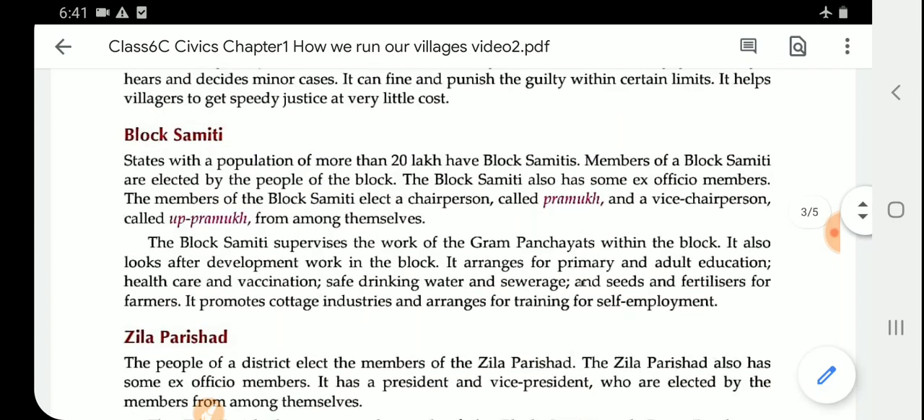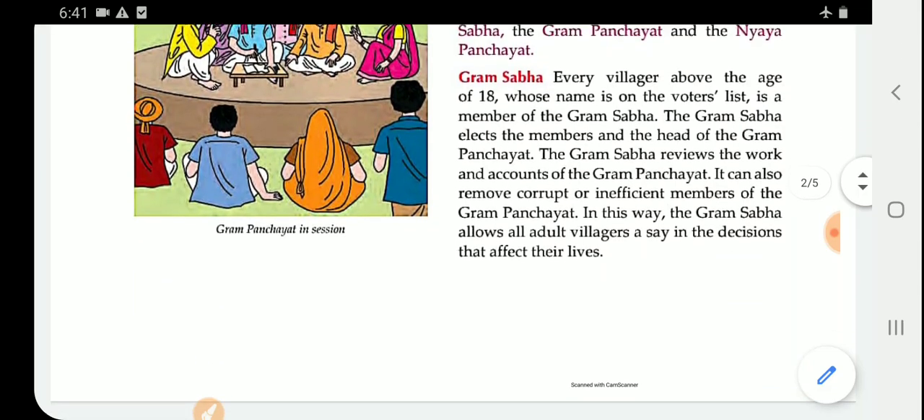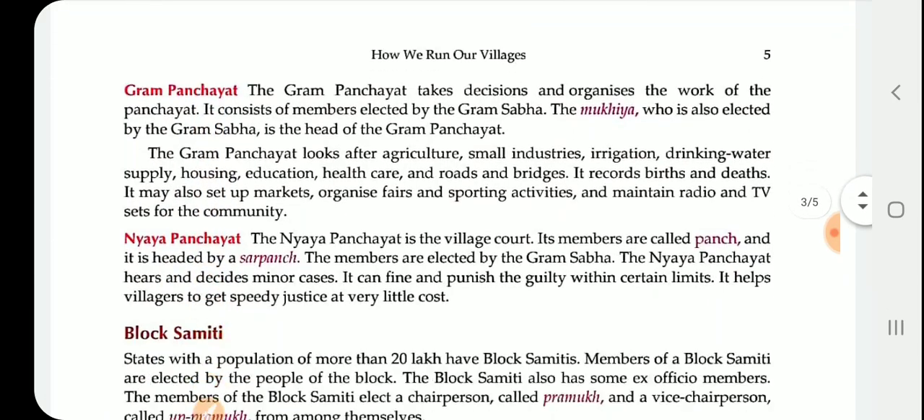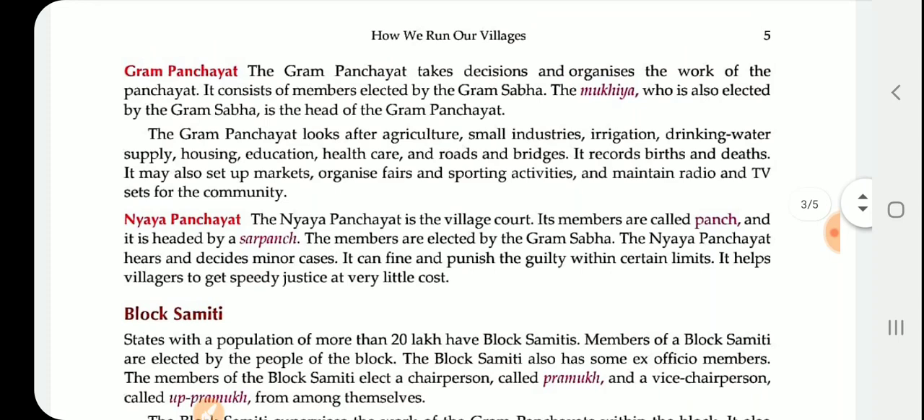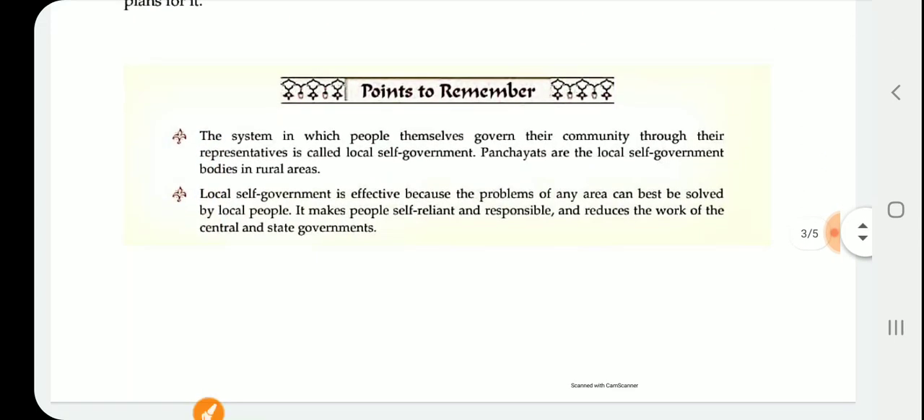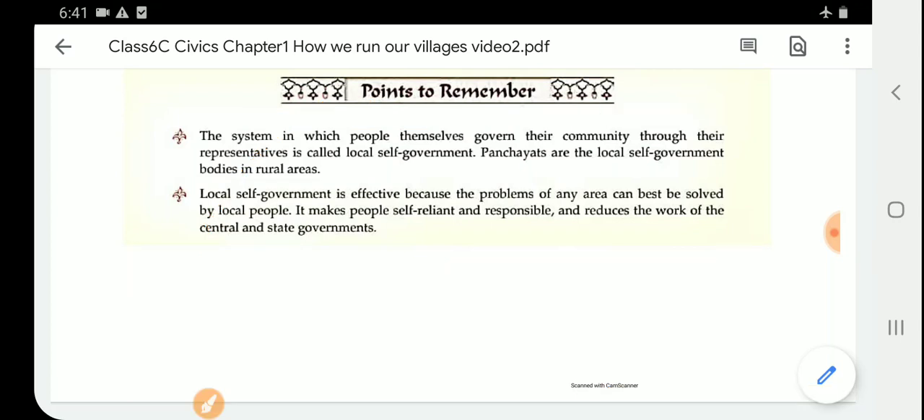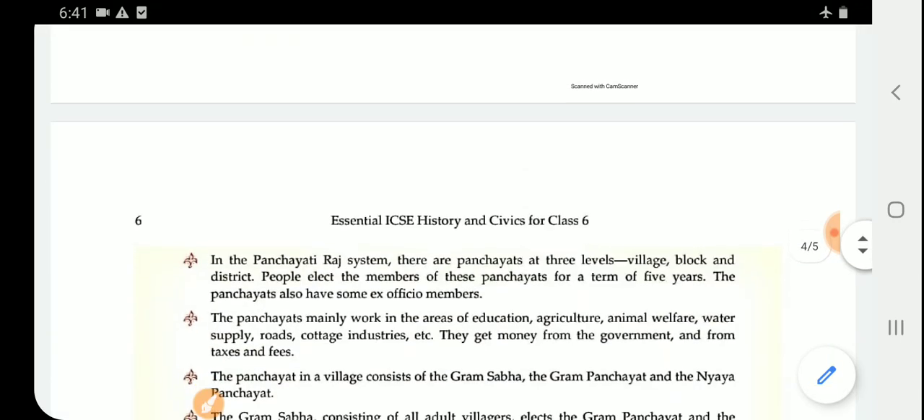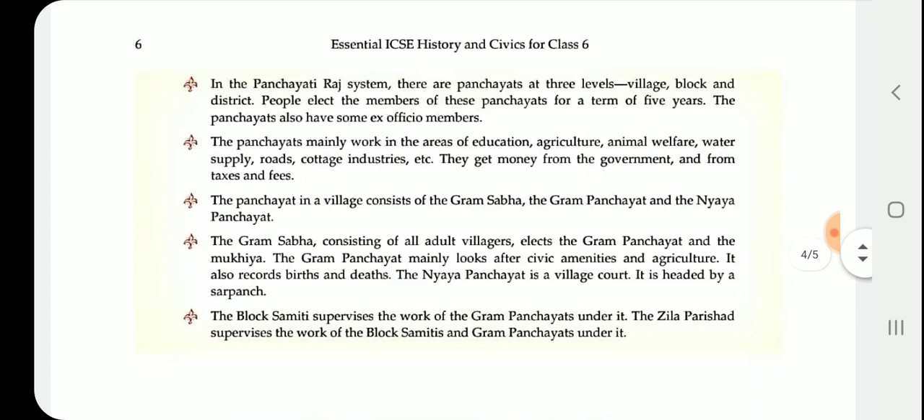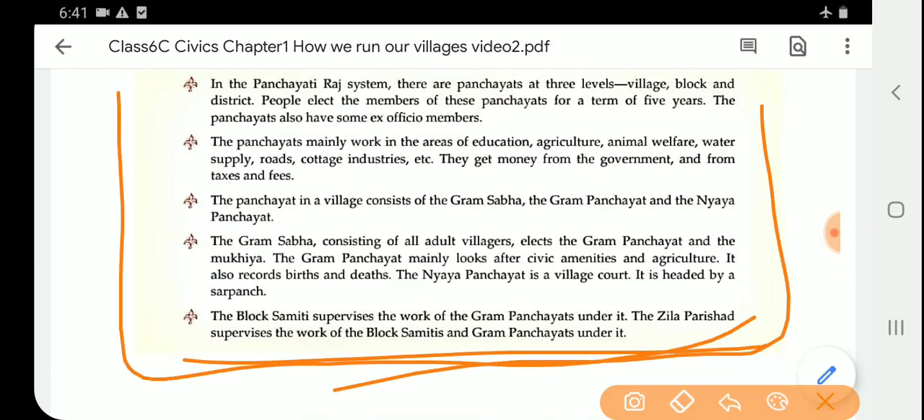So, dear students, I already explained to you just now the panchayat at the village level: Gram Sabha, Gram Panchayat, Nyay Panchayat. These three points. Then after that, Block Samiti and the Zilla Parishad. So here are some points for you to remember. If you read this, you will understand the whole chapter because the most important points are given here. So please go through these points. Dear students, you will get the answers also here.